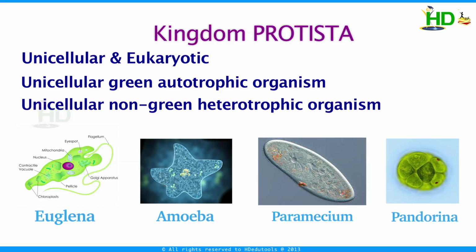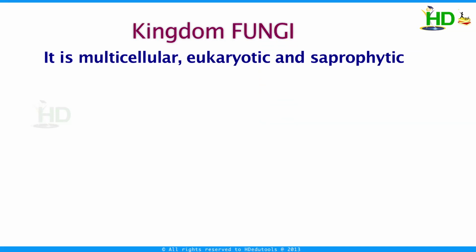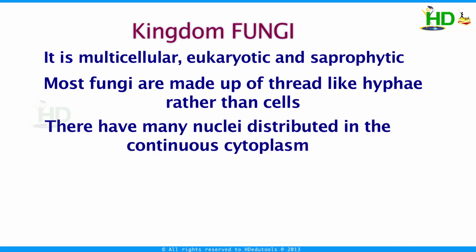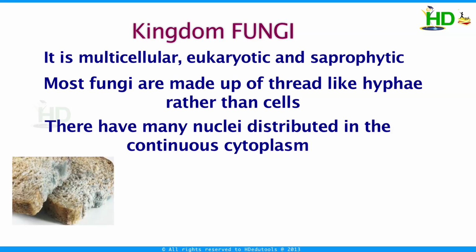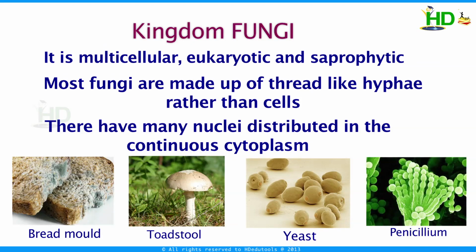Next is kingdom fungi. It is multicellular, eukaryotic, and saprophytic. Most fungi are made up of thread-like hyphae rather than cells. There are many nuclei distributed in the continuous cytoplasm. Examples: bread mold, toadstool, yeast, penicillium. These are all examples of fungi.